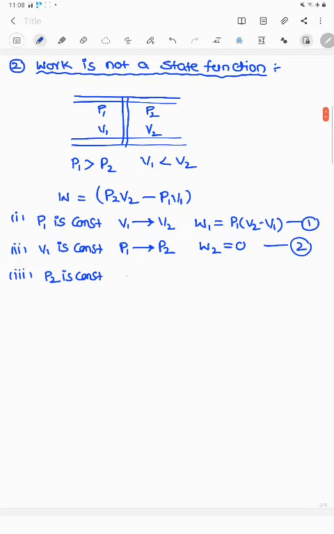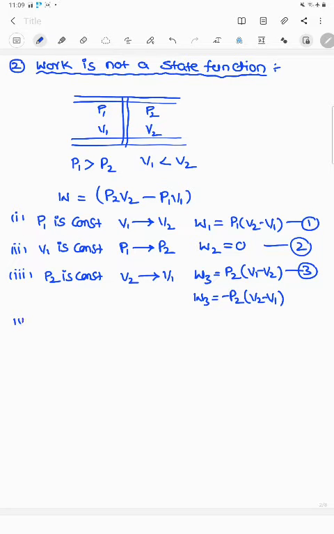P2 is constant, gaseous molecules are depressed from V2 to V1. The work done in this process, W3, equals P2 into final V1 minus initial V2, is equation number 3, or it can be written as W3 equal to minus P2 into V2 minus V1.